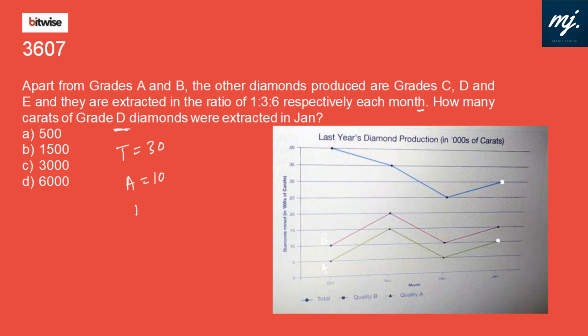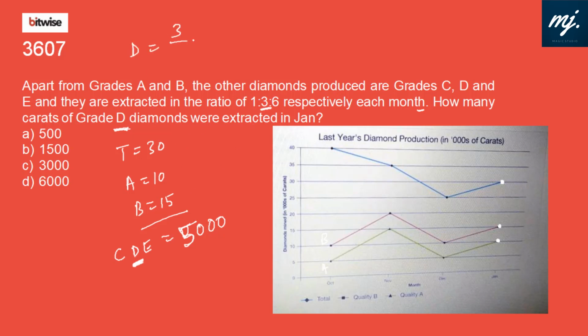Let us have A as 10. B extraction is this point, which goes with 15. That means CDE is 30 minus 25, that is 5. The extraction of CDE is 5, and that is in carats, so 5,000 carats. Now they are divided in the ratio 1:3:6, and we are looking for D. D is the middle one, that is 3 parts.